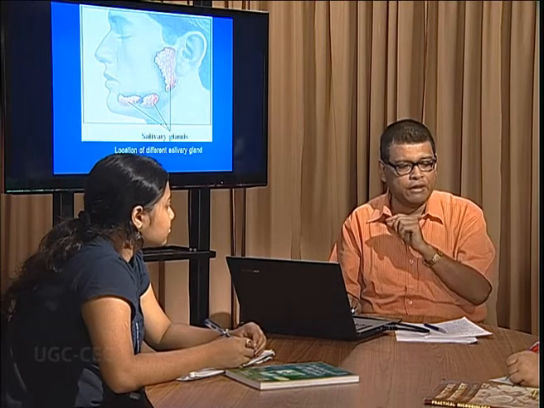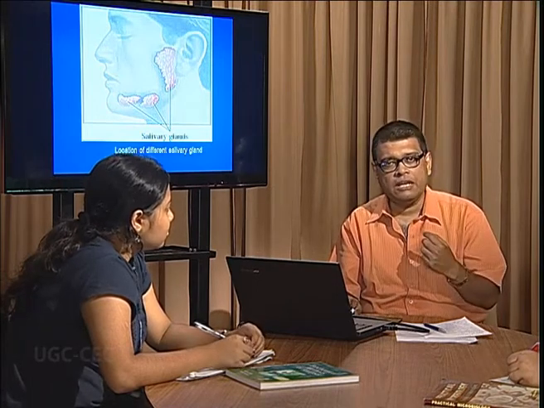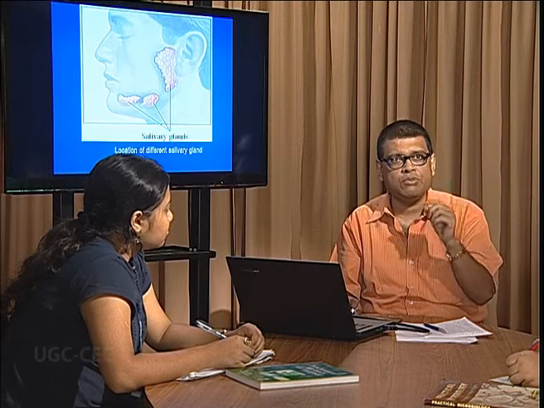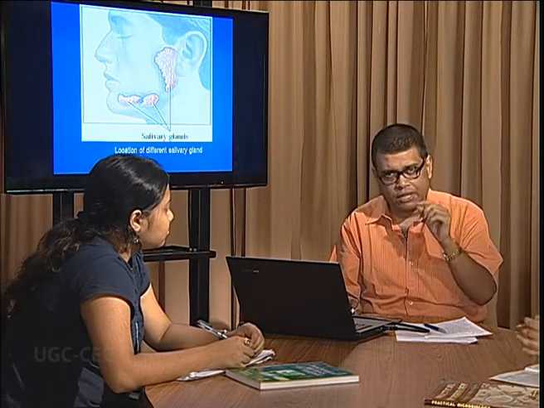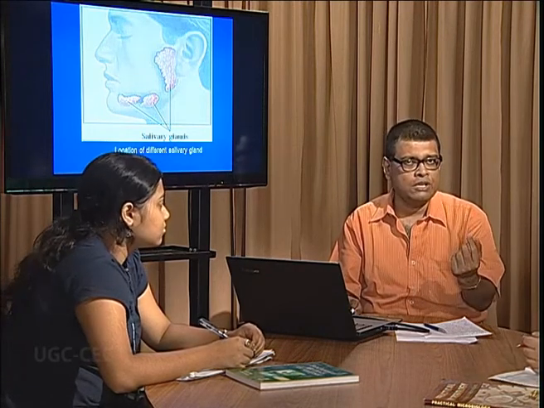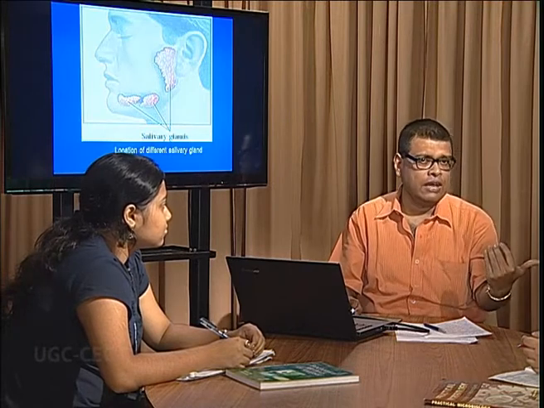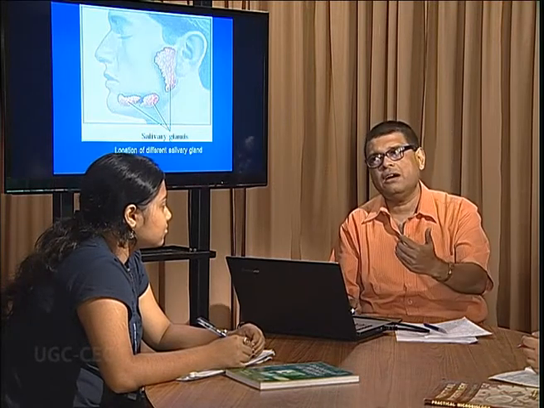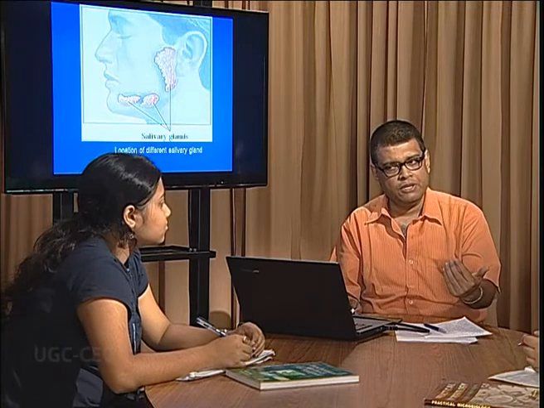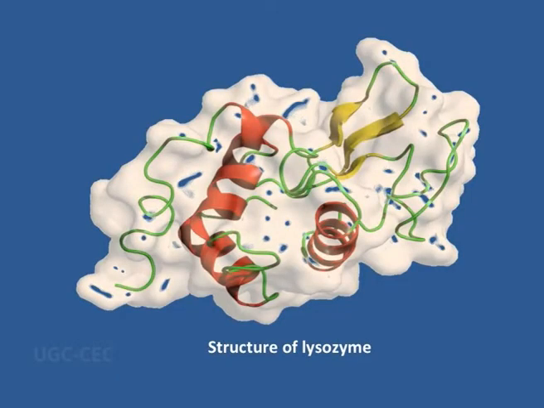And this saliva contains a very important enzyme which is lysozyme. Apart from lysozyme, they also produce mucin, so they are both bacteriostatic. At the same time, they can kill bacteria by the action of lysozyme. So this lysozyme is ultimately preventing bacterial growth inside the mouth cavity, and at the same time the bacteria in the food which has entered the mouth cavity will be killed.